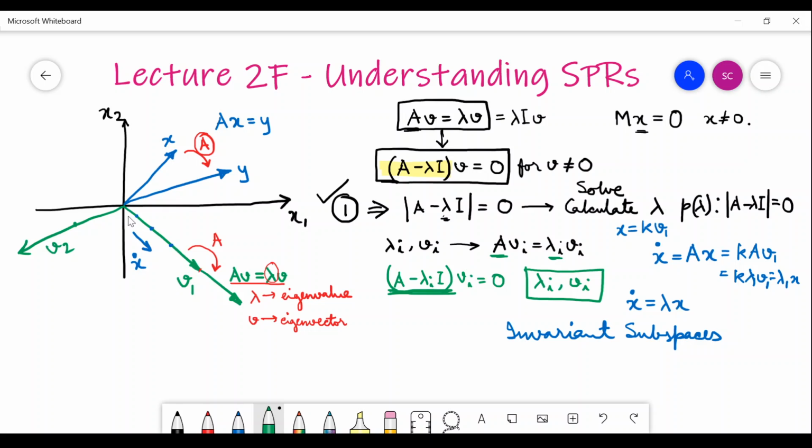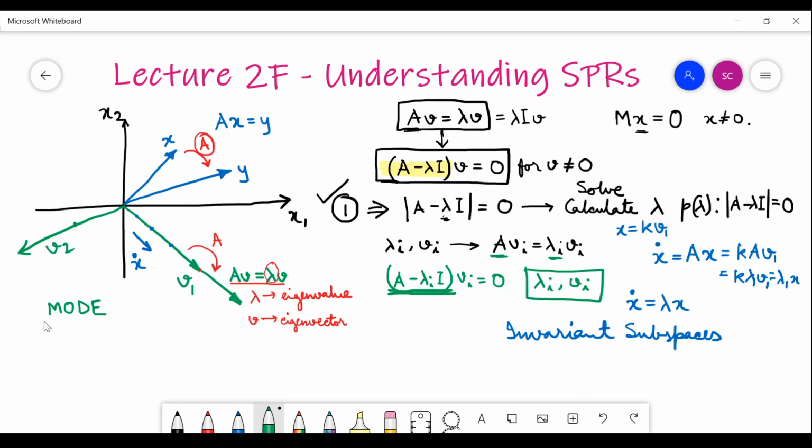That's the reason why these are also called modes, the modes of the system.